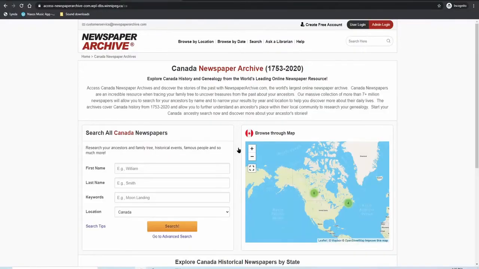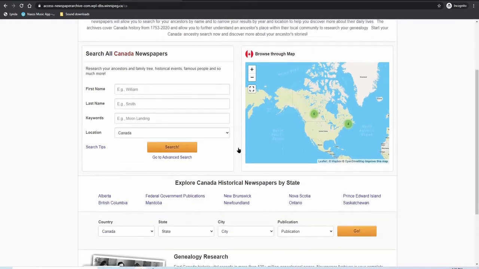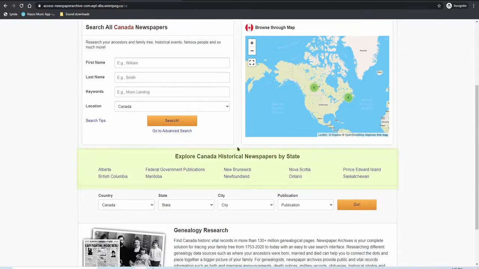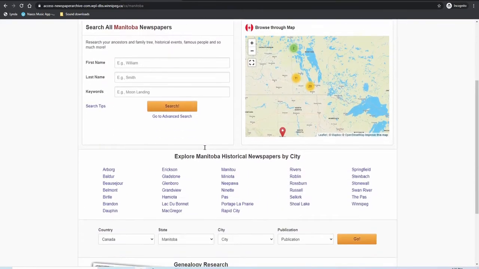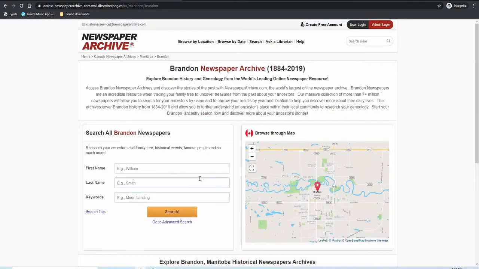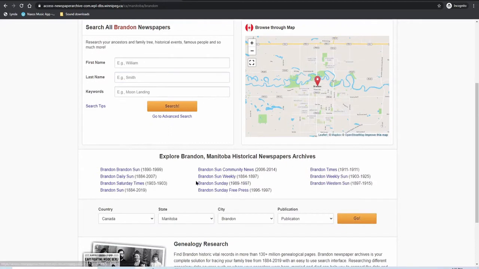There are a few ways to find newspapers and articles, but let's start by browsing some of the available titles. Scroll down the page until you find the Explore Canada Historical Newspapers by State box. You'll find a list of provinces for which Newspaper Archive has papers. I'll click on Manitoba. I'll scroll down on this page to see a list of cities and towns within Manitoba. Clicking on Brandon will bring me to a page now listing the available newspapers for this location and the years for which there are archived copies of those papers.